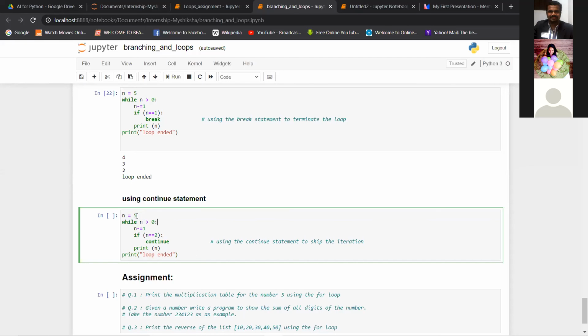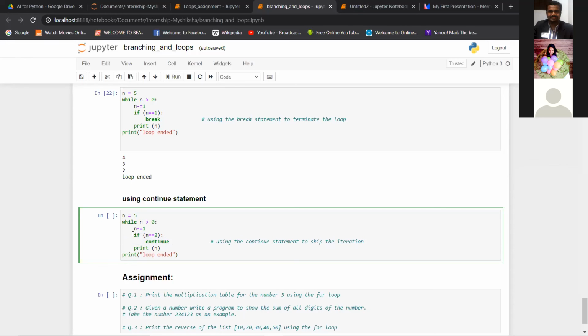So same thing, n is 5. We are checking the same condition, while n is greater than 0, and n minus equal to 1. The only change here is if n is equal to 2, we are putting continue here. What continue will do is basically skip this iteration.